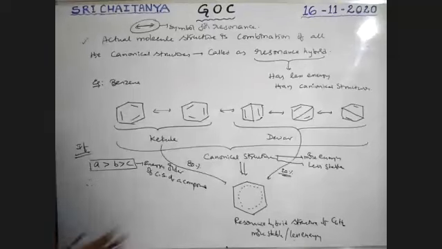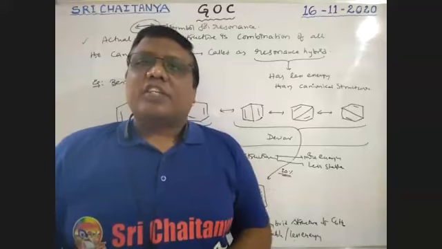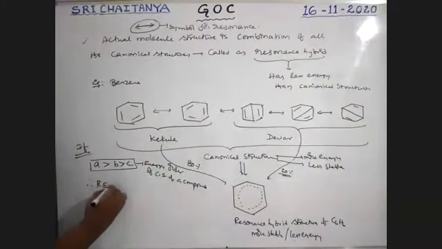Because of resonance, the molecule loses some energy, and that energy is called resonance energy.